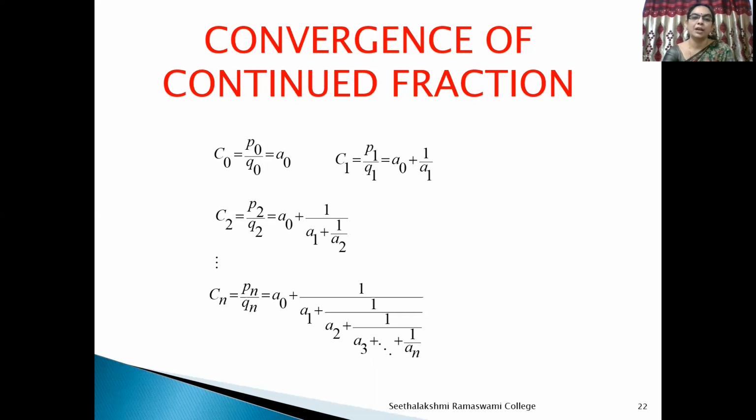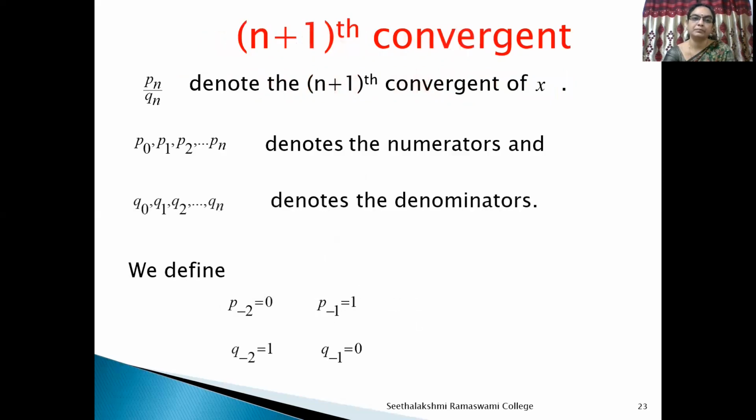And C1 is the second convergent of the rational number P by Q, denoted by P1 by Q1, which is equal to a0 plus 1 by a1. And the third convergent is denoted by C2, that is P2 by Q2 is equal to a0 plus 1 by a1 plus 1 by a2. In this way, the (n+1)th convergent is denoted by Cn, that is Pn by Qn, equal to a0 plus 1 by a1 plus 1 by a2 plus 1 by a3 plus ... plus 1 by an. Here P0, P1, P2, etc. Pn denote the numerators, and Q0, Q1, Q2, etc.